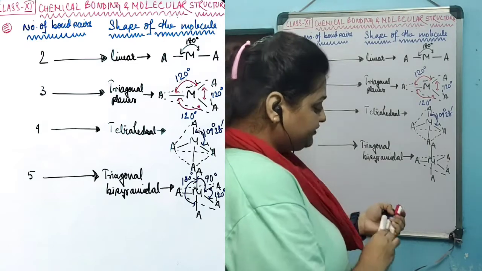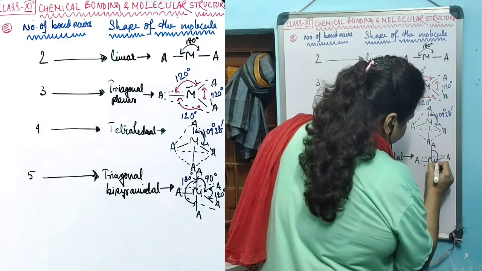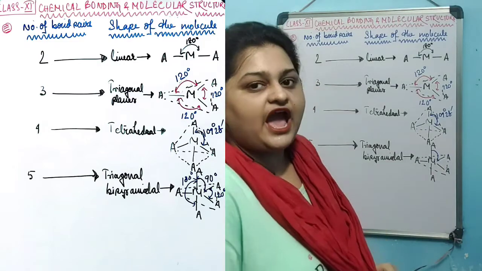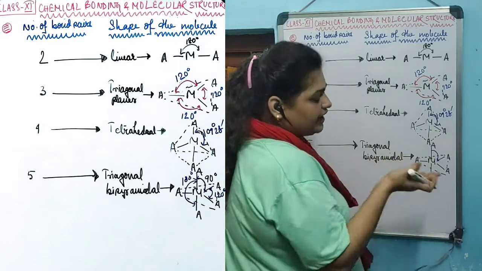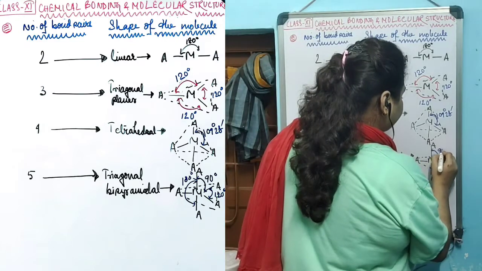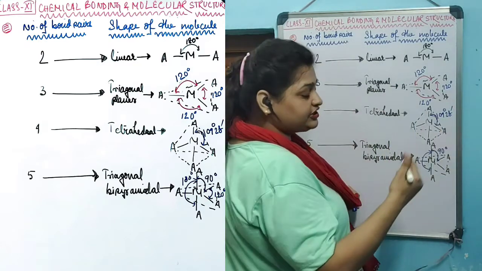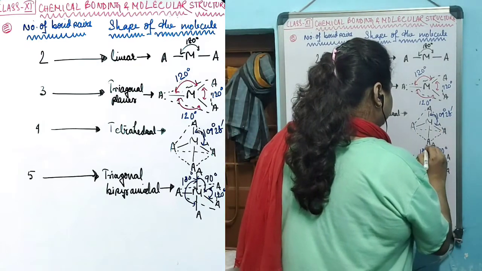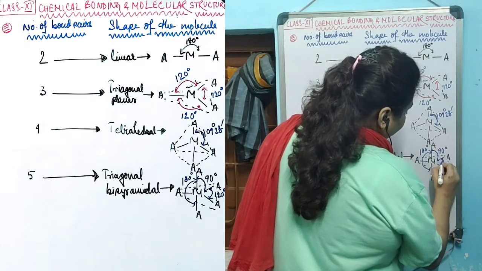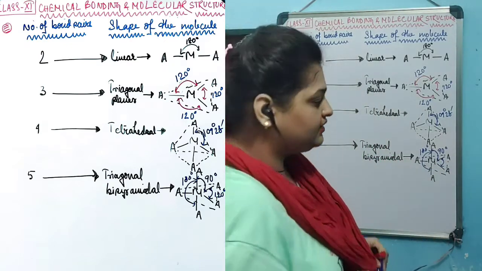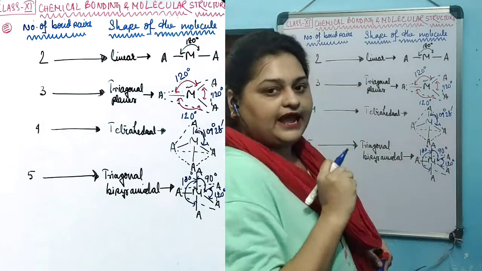There are three different angles in this shape. This bond is known as the axial bond. The axial bond creates an angle with the trigonal plane. This angle is 90 degrees. The axial bond creates another angle with the opposite axial bond of 180 degrees. Another angle is created between the bonds that are situated on the trigonal plane. The angle between them is 120 degrees. So there are three different angles.